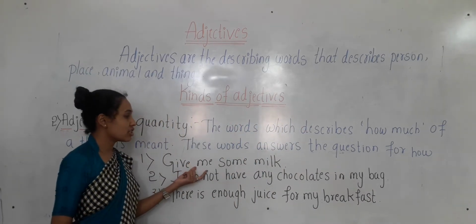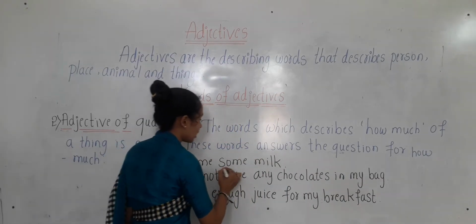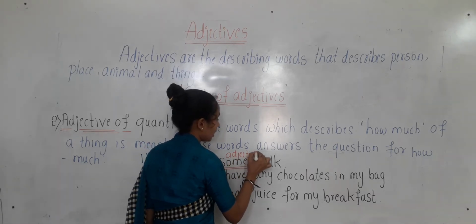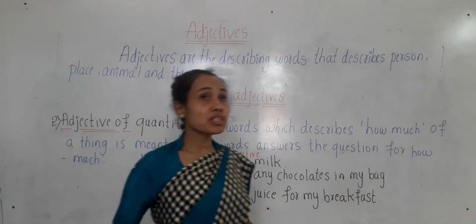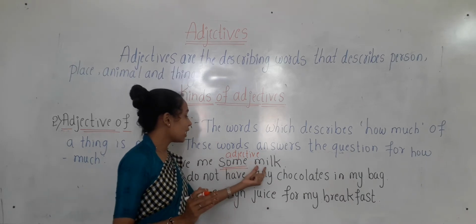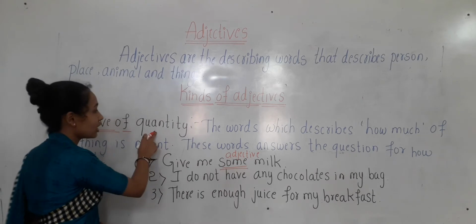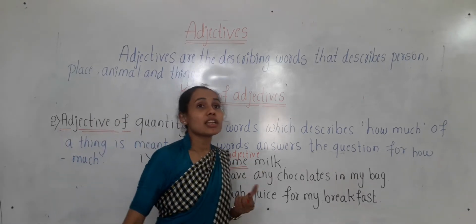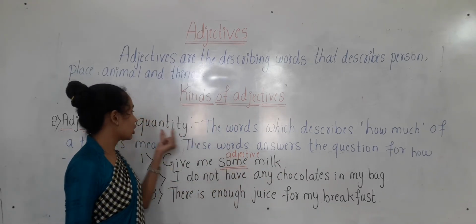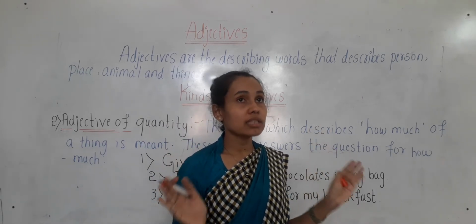Look at the first sentence, children. Which word is adjective of quantity here? Some. So here the word some is an adjective of quantity which gives the answer for how much. Okay, here how much milk? Some milk. So some is here an adjective of quantity which describes the noun milk. Here milk is a noun. It gives the answer for how much milk, some milk.